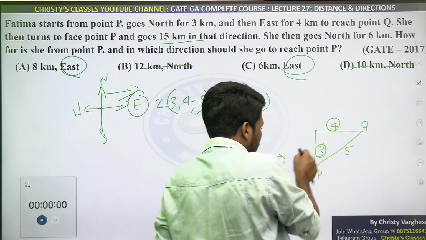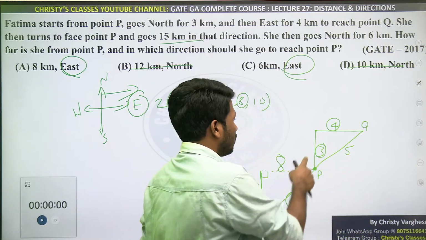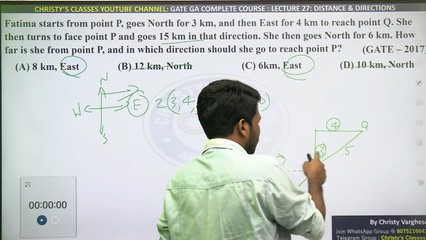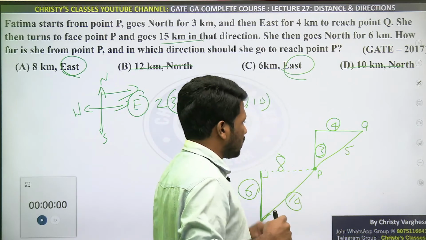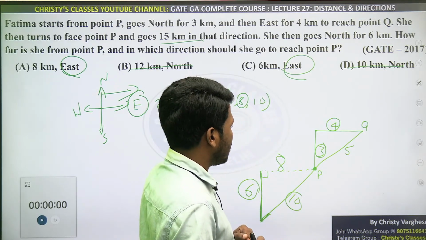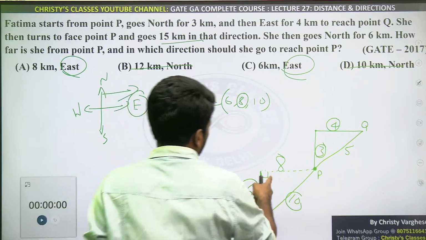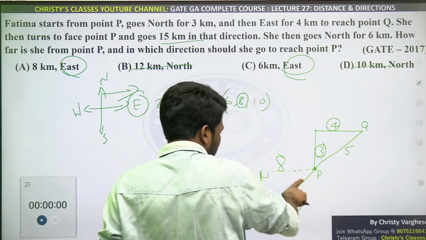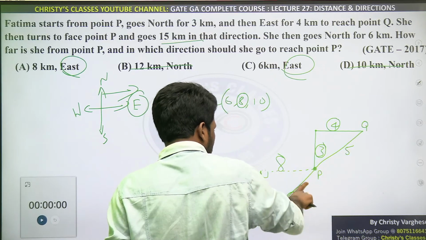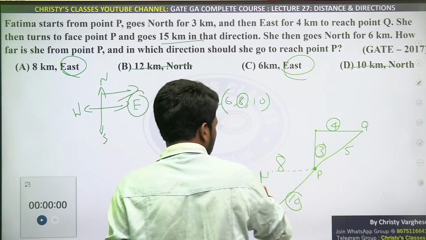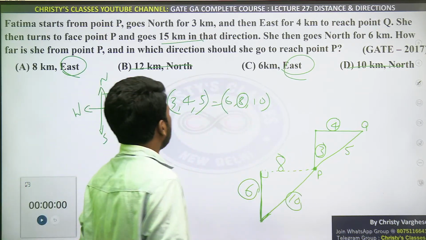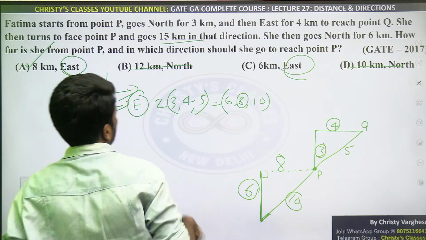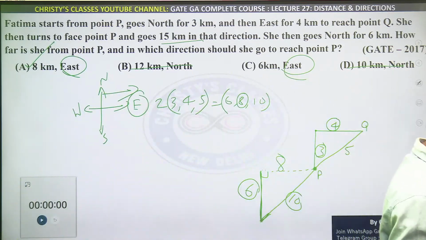Secondly, if you compare these two triangles, you can find it that way too. See, this is 3 4 5, this is 6 10. So definitely this is double of this triangle. This triangle is a zoomed-in version of that triangle. Are you all understanding? So that way you can say this should definitely be 8, because this is double of 5. This hypotenuse 5, its double is 10. So the double of 3 is 6, and the double of 4 should be 8. You can think like this too. So anyway, that should be 8 kilometer east, option A. All clear? That is how option A is the answer.